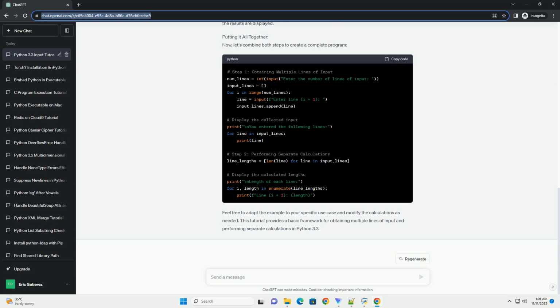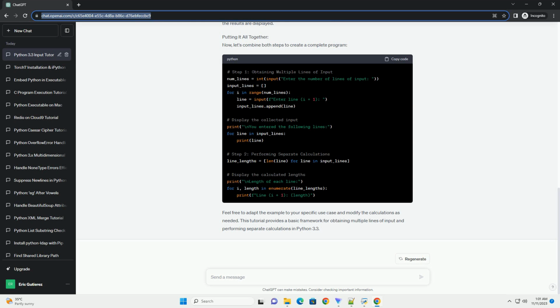Step 2. Performing separate calculations. Once you have obtained the input, you can perform separate calculations on each line. Let's say we want to calculate the length of each input line. Here's an example. In this example, a list comprehension is used to calculate the length of each input line, and the results are displayed. Putting it all together.